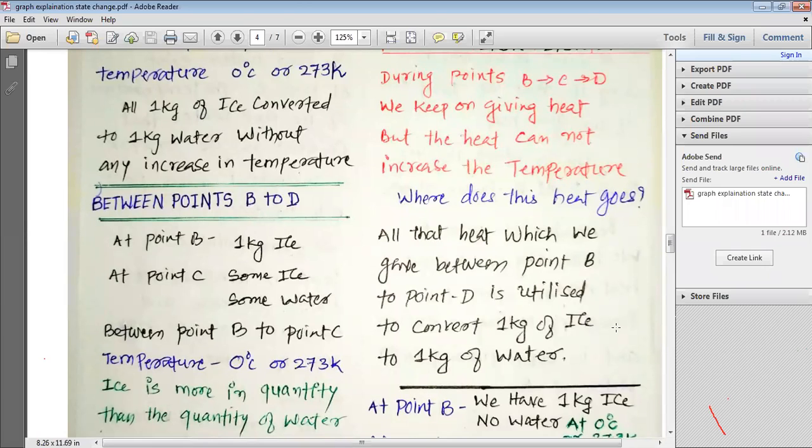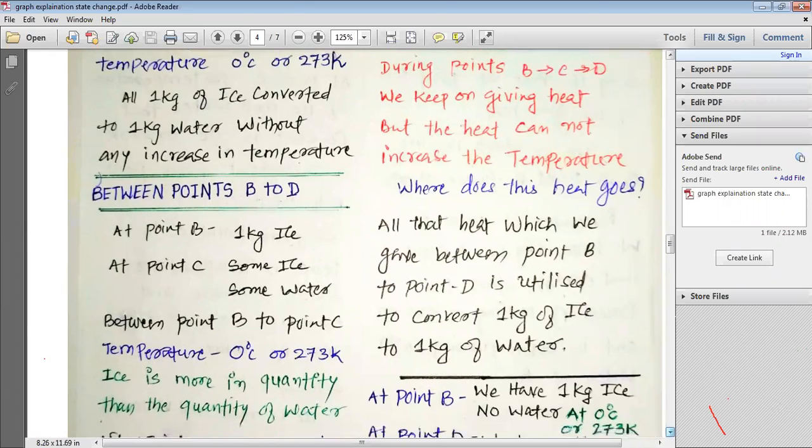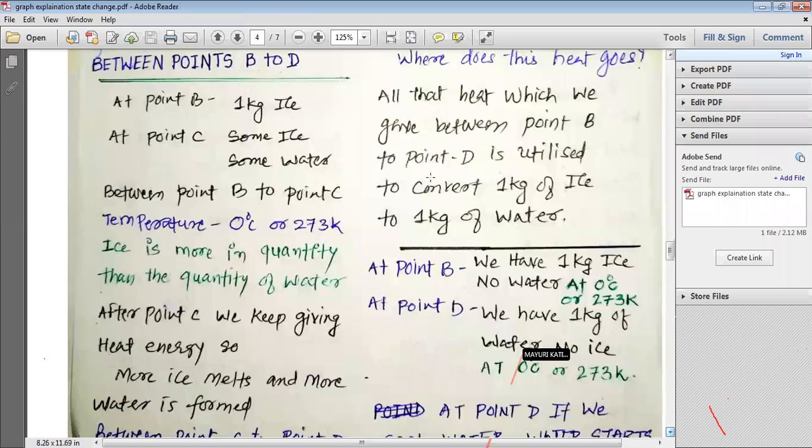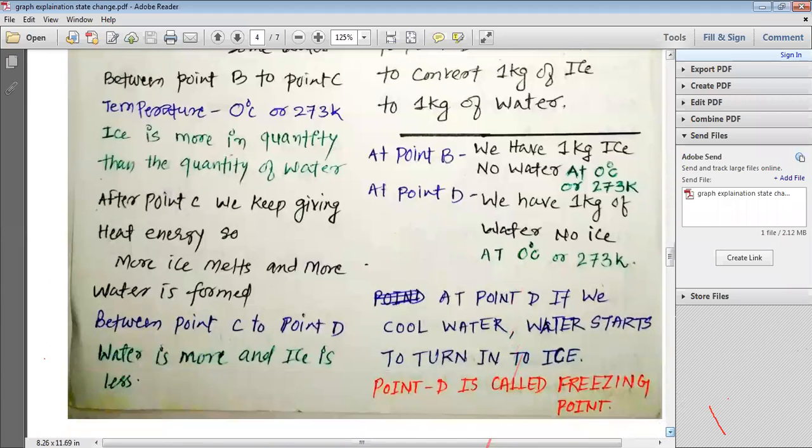Between points B to D, at point B, we have 1 kg of ice. At point C, we have some ice and some water. Between point B to C, the temperature is 0 degree centigrade or 273 Kelvin. Ice is more in quantity than the quantity of water.